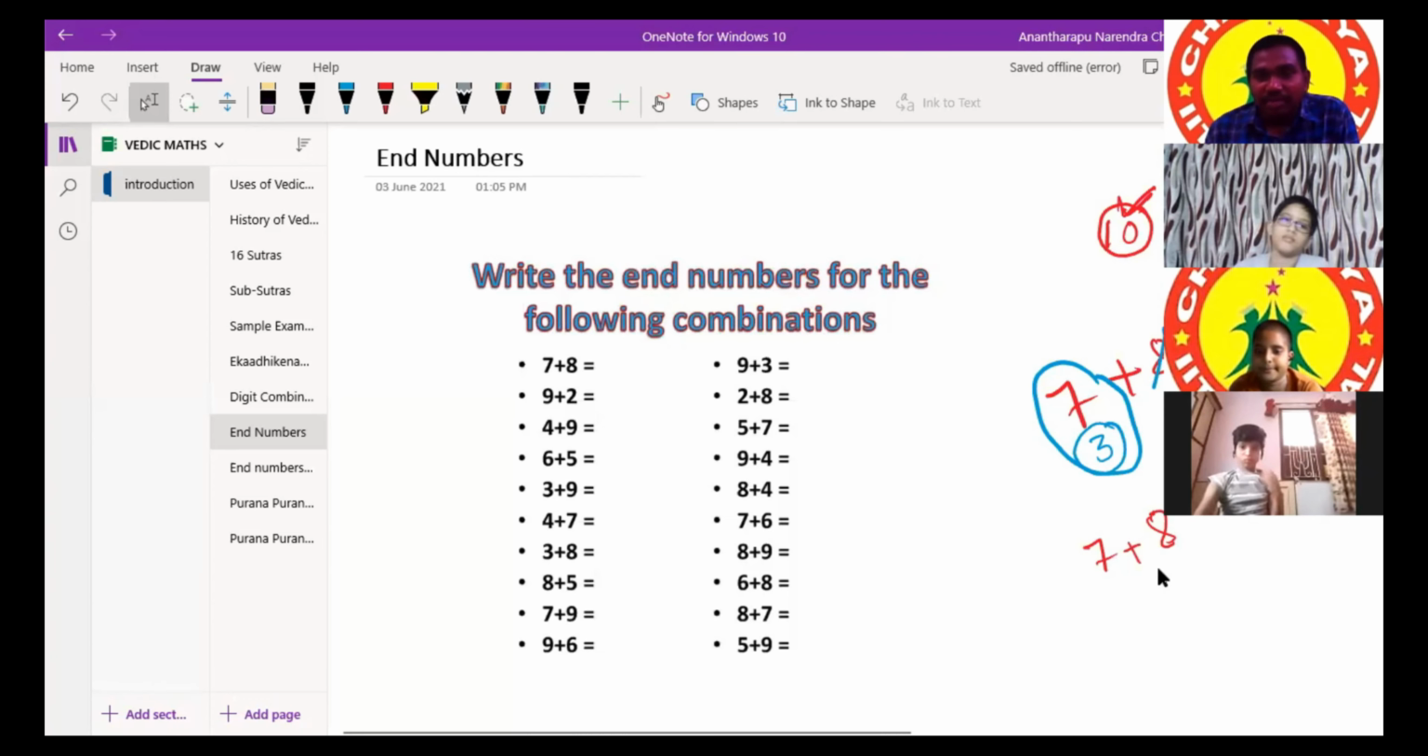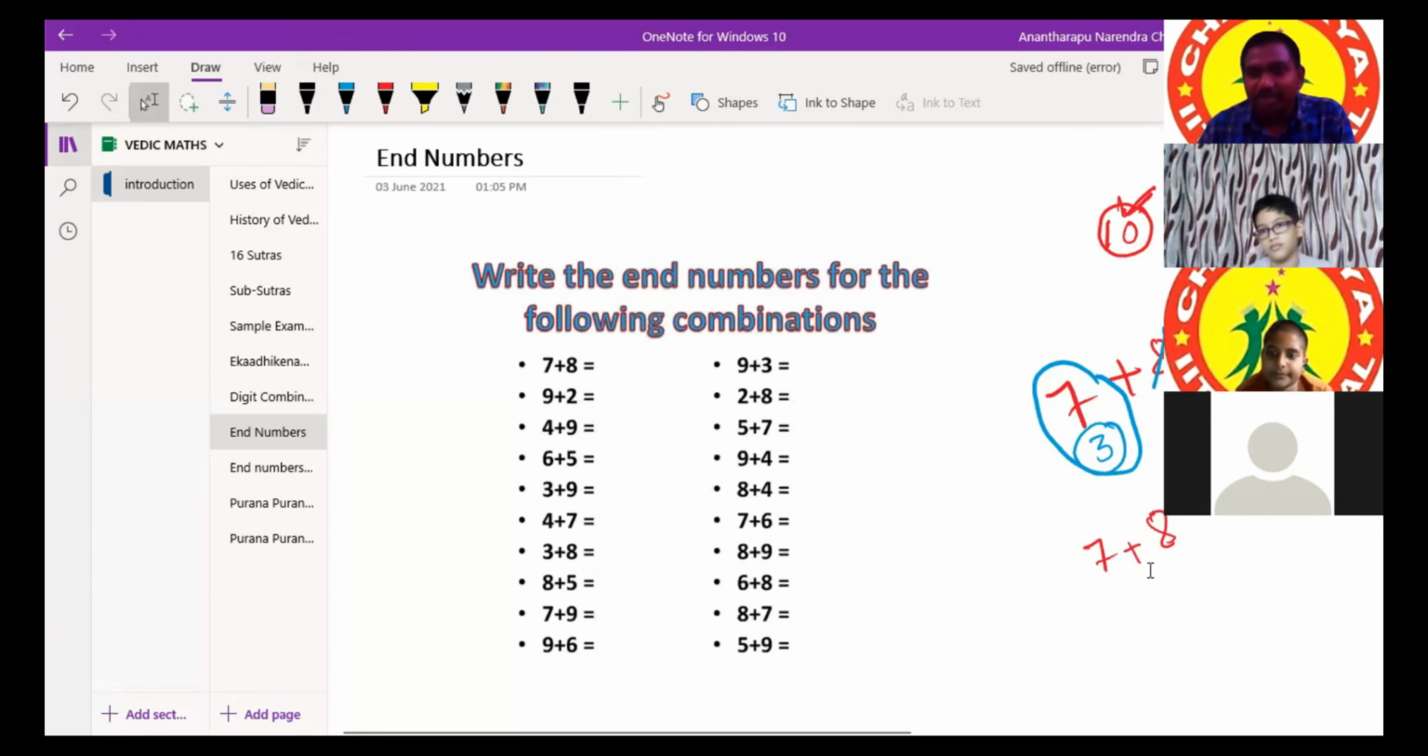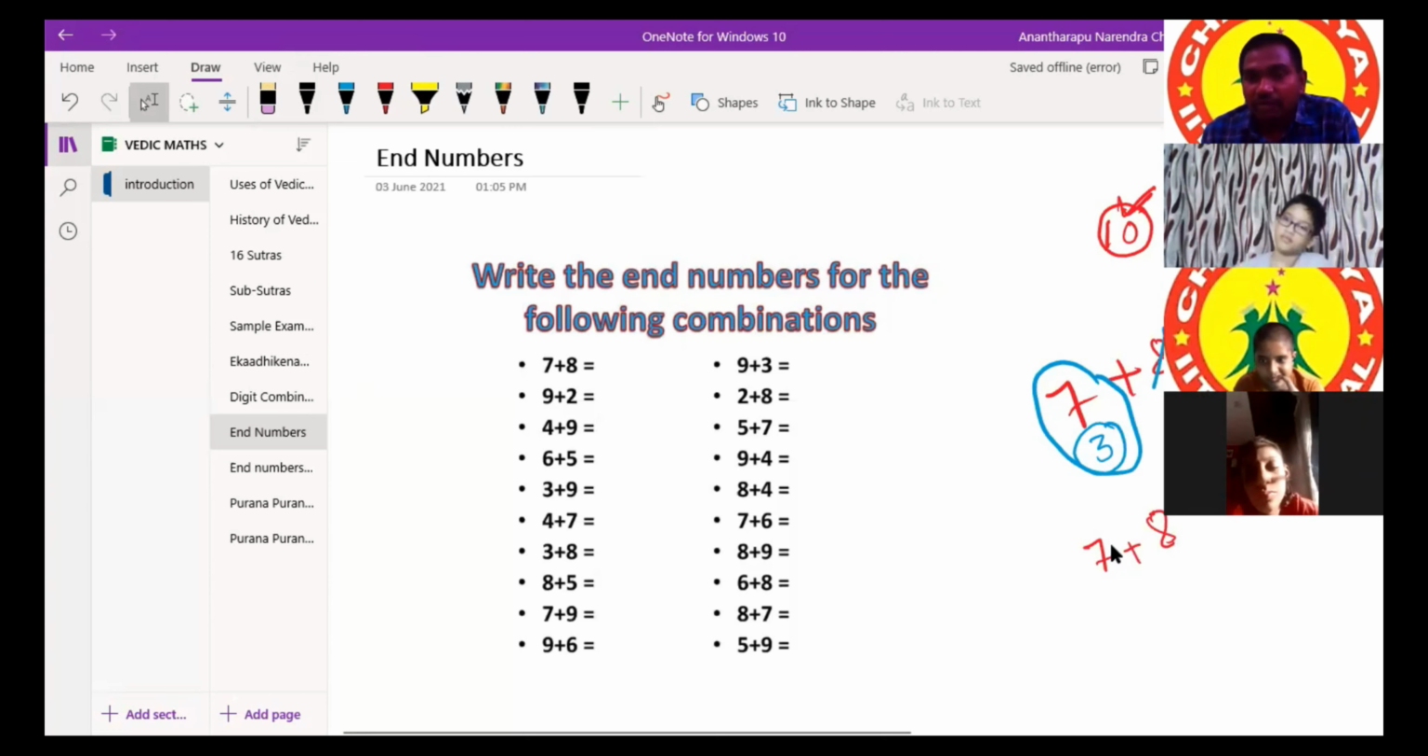I'm giving another way. Sir, why 8 plus 7? 8 plus 7 in reverse. See one more thing here. Sir, why make this 7 into 10? I want to make 8 into 10.